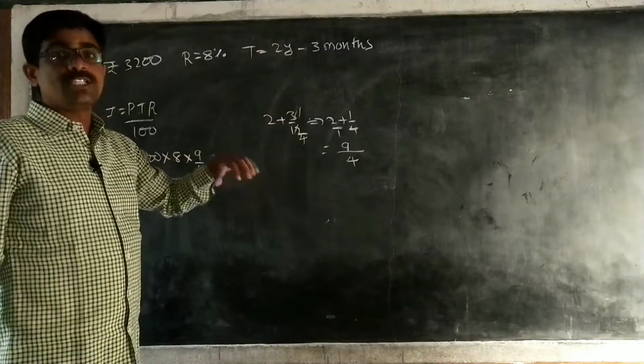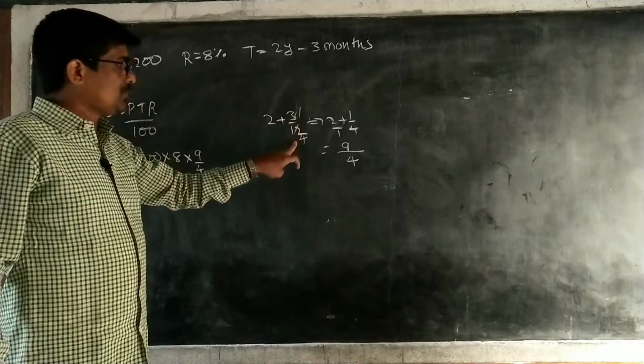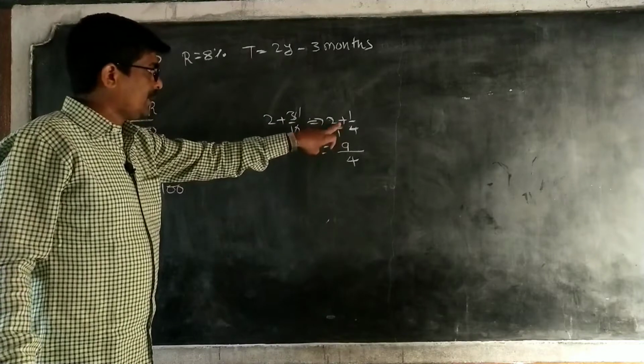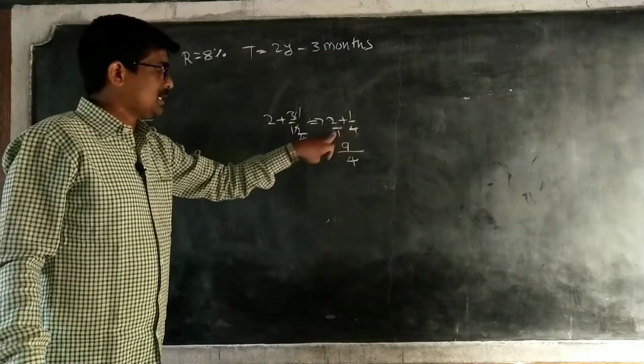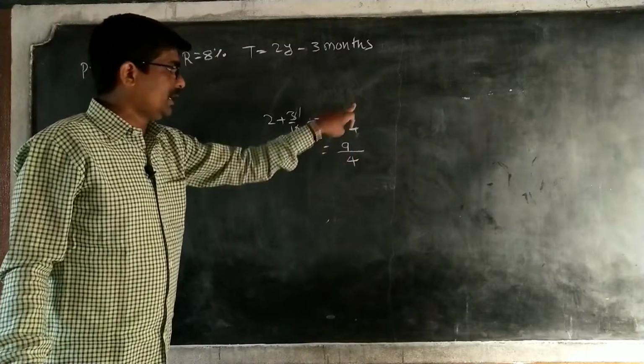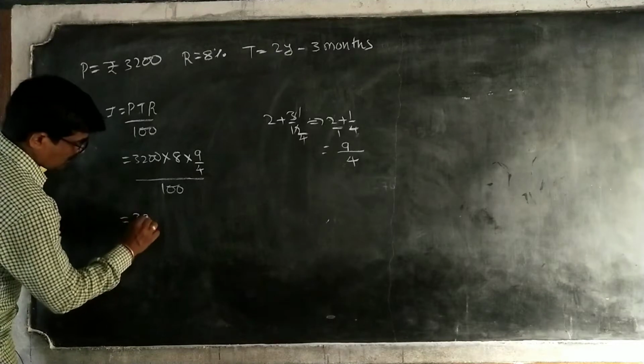That's why 2 years plus 3 months. The months you have to change into years. Every year has 12 months. That's why 3 by 12. So 2 plus, as I am writing, 1 by 4. LCM is 4. 4 twos are 8 plus 1, 9 by 4. Now I have to do simplification.